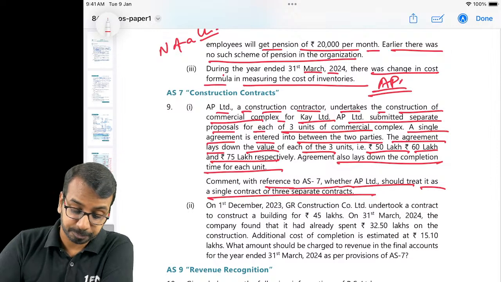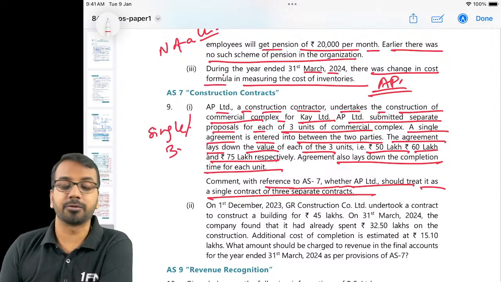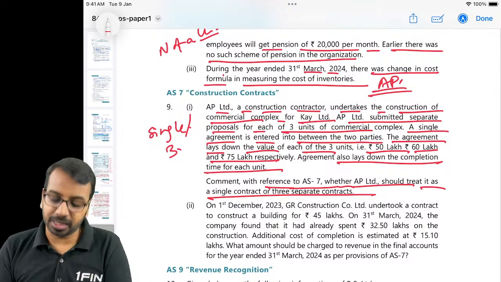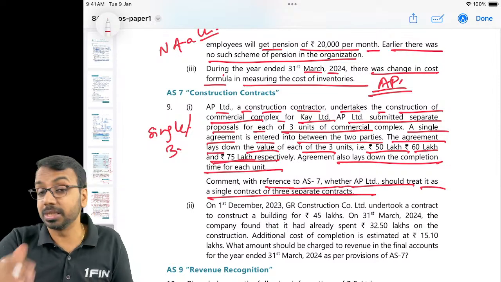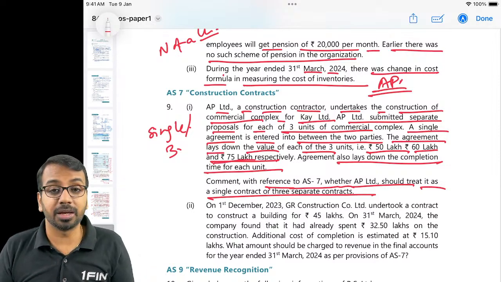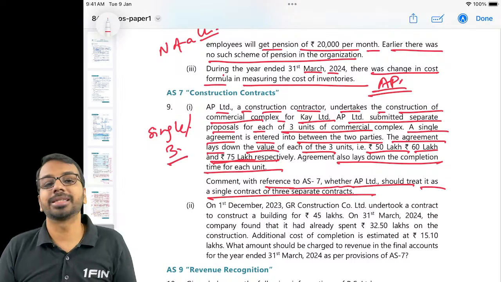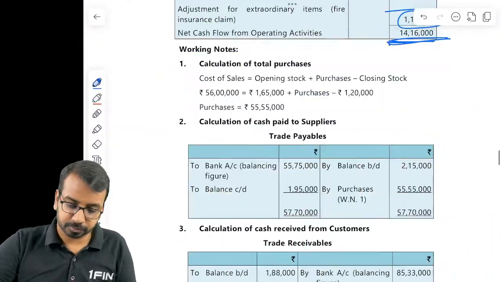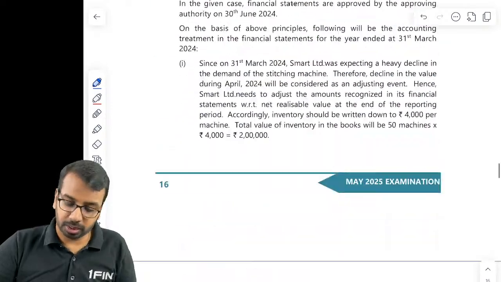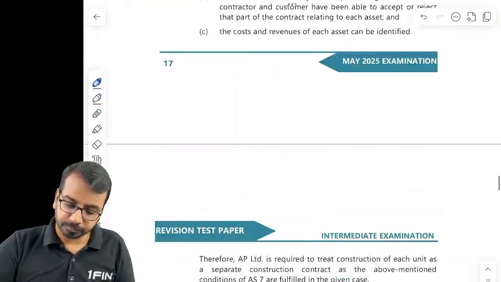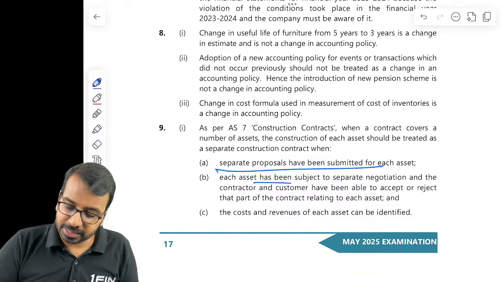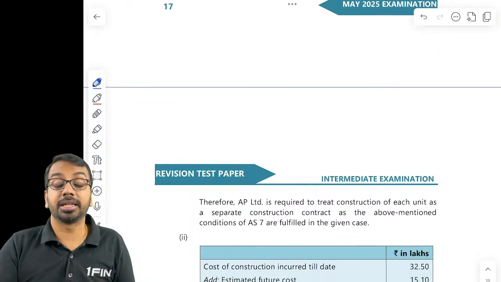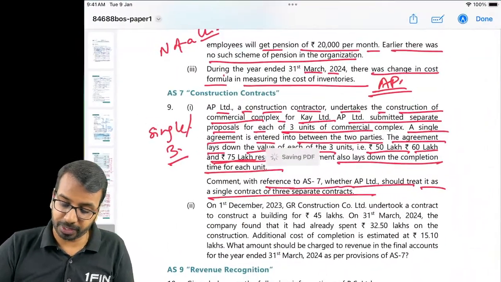Now here, whether it is single or 3 separate, you have to see if separate proposals have been submitted, if they have been negotiated independently. Now each price has been given separately, separate proposals have been submitted, separate timeline for completion has been given. So in that case, this will be a separate contract. Okay. Now when you answer this, please bear in mind to write down the theory. Separate proposals, subject to separate negotiation, cost can be identified separately, then you have to treat it as a separate contract.